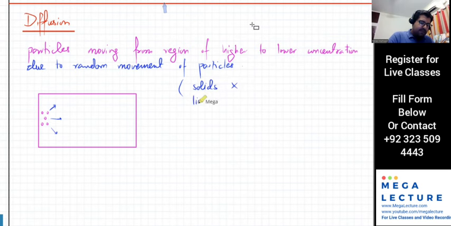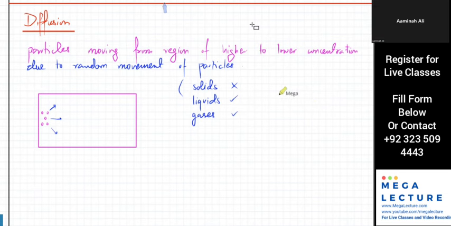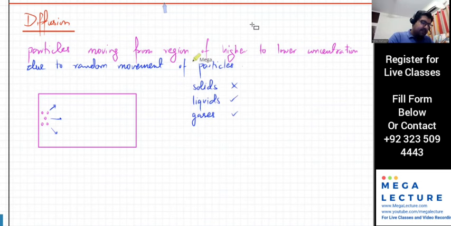It will happen in liquids, and it will happen in gases. Where would the diffusion be fastest, solid, liquids, or gases? In gases. Okay, so in gases, the particles are moving much faster. So this would be faster, and in liquid, it's going to be slow. You add an ink drop in water, and it takes a very long time for it to spread around. But if you spray perfume on one side of the room, you can almost immediately smell the particles from the other side because the particles are moving very, very quickly.